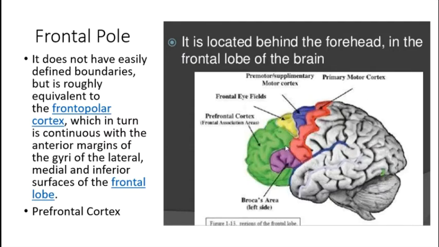So all these gyri extending further sort of merge with each other and create this composite area. This area is called as the prefrontal cortex, and I have told you the difference between something being called as a cortex versus being called as a gyrus. So, this whole area is called as the prefrontal cortex. It is frontal association area, and this will be explained to you in the class later.